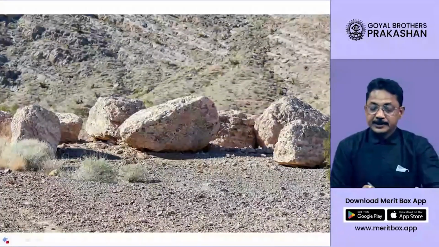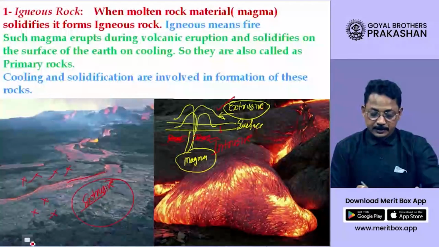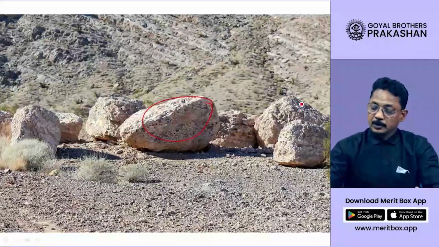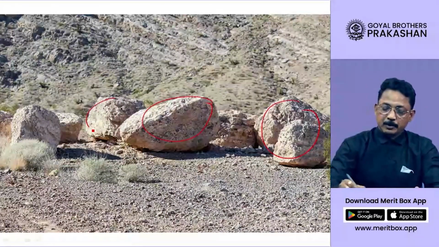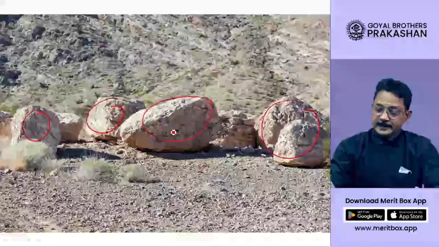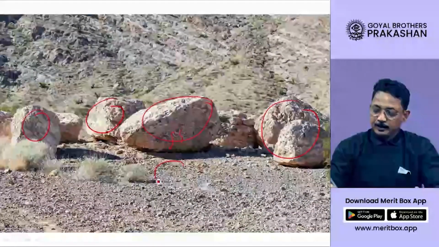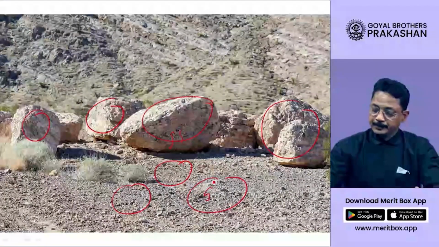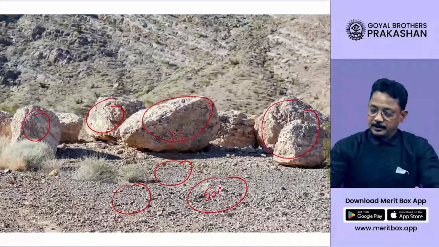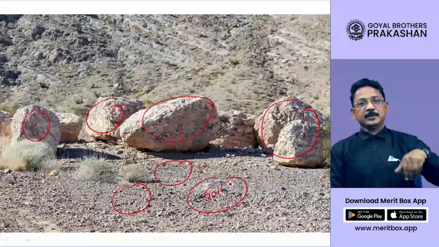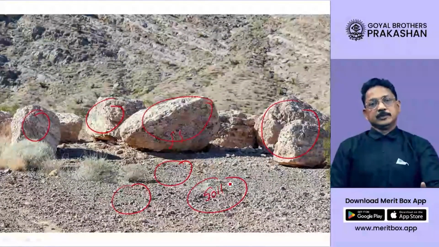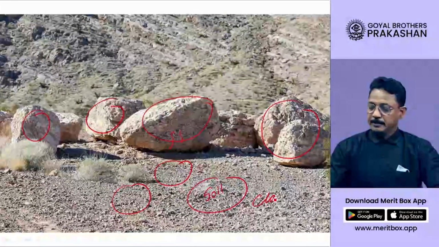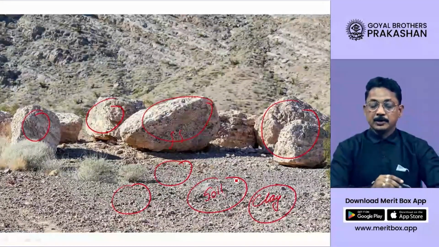Now, this is an example, dear student, of some of the igneous type of rocks, which ultimately are breaking down, and here you are finding now the formation of what? The soil. Okay, this soil will further get broken down into small pieces, and it will become later on clay.